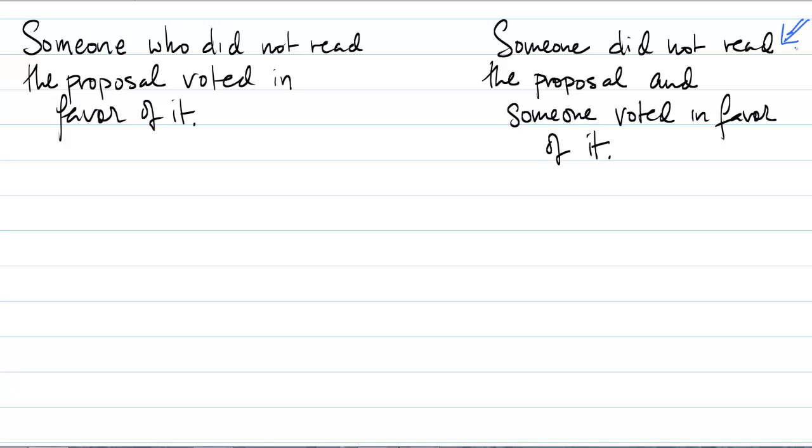Both are existential statements, but they're different in that in the statement on the left here, we're saying that there's a single individual who both did not read the proposal and voted in favor of it. By contrast, in the statement on the right here, we're saying that someone didn't read the proposal and someone voted in favor of it, and those two people can be different individuals. So there can be one person who didn't read the proposal and another person who voted in favor of it. They could be the same people or not, and that would satisfy the expression on the right. So we need a way to translate the difference into logic.